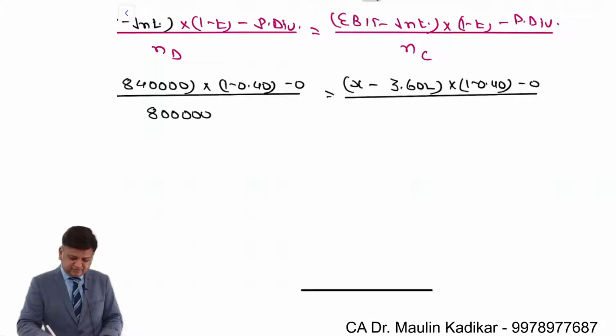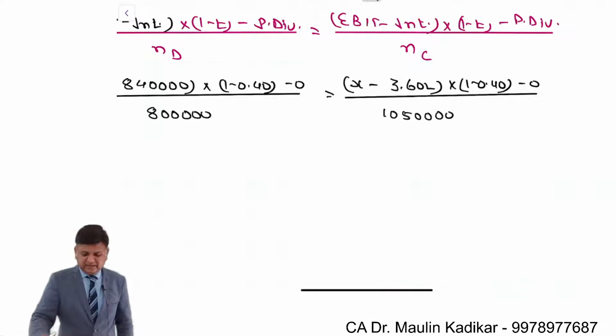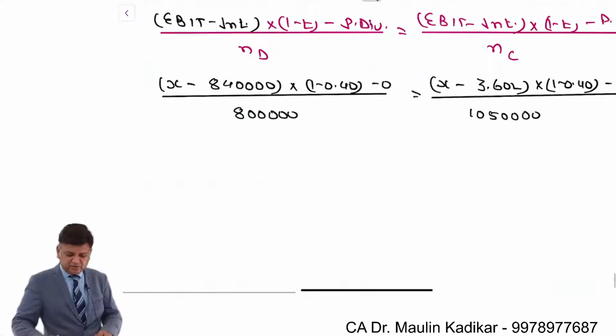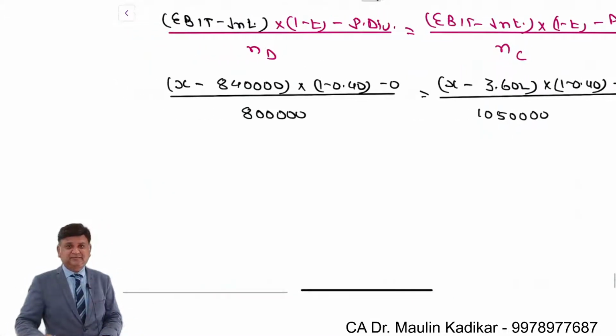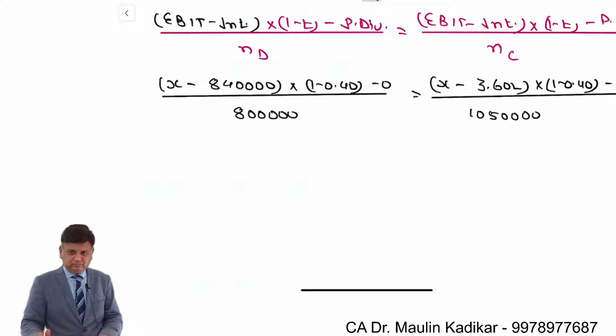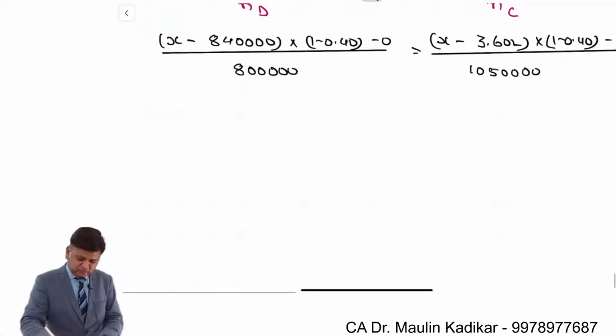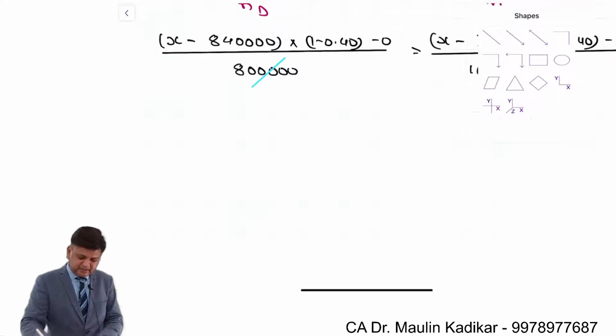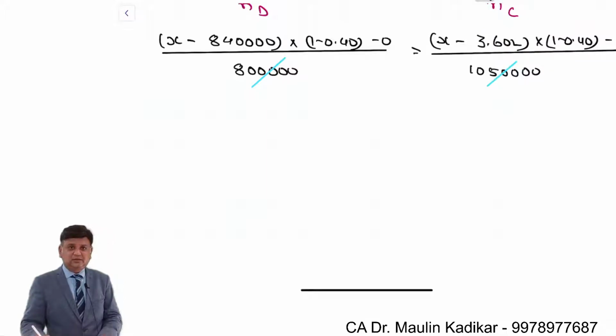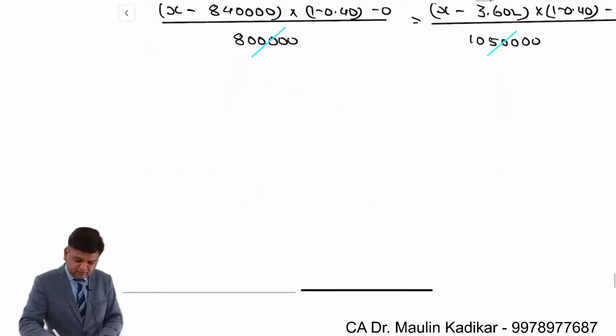It is 10,50,000. That is the way we are required to make the calculation of the value of x. So over here we understand that the 8 lakhs is cancelled. This 10,50,000 is also cancelled. So 10,50,000 upon 8 lakhs comes to 1.3125.